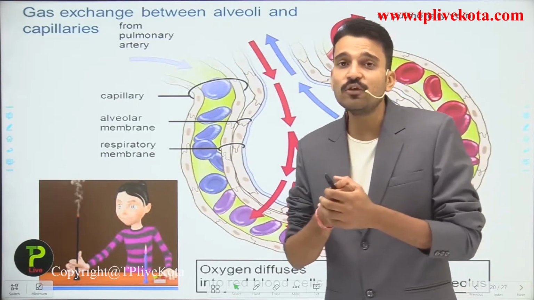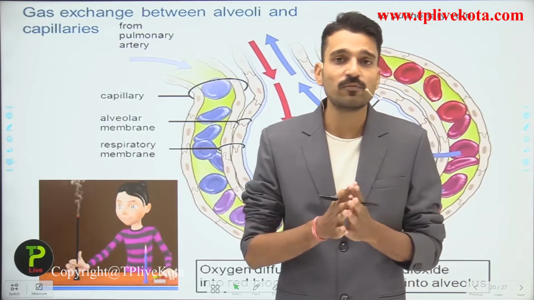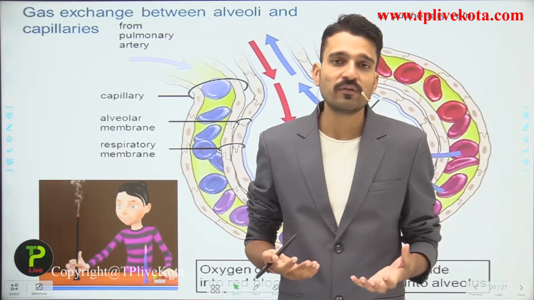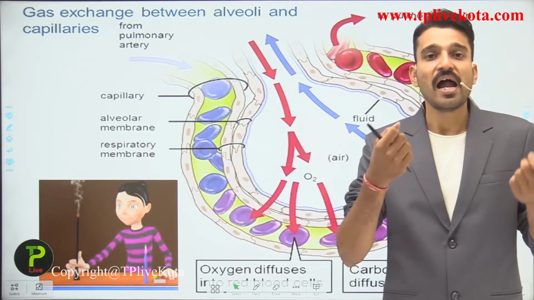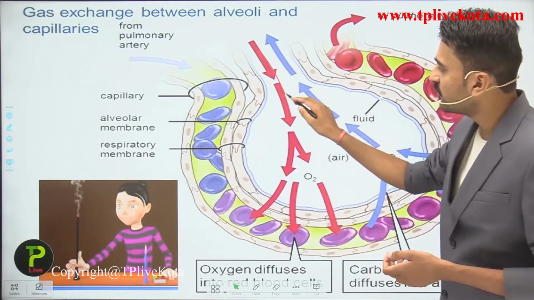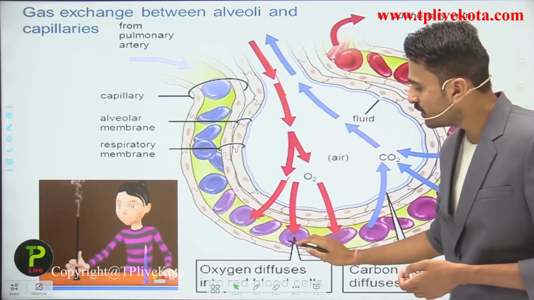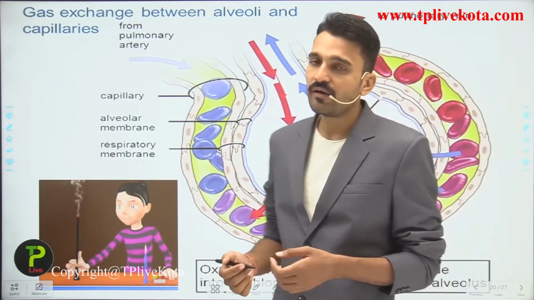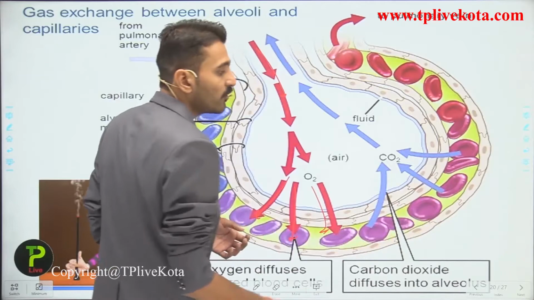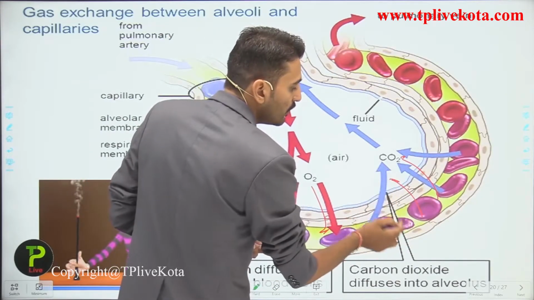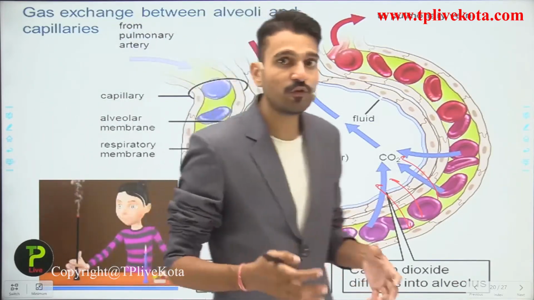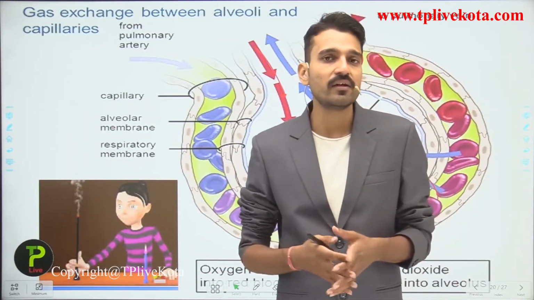So diffusion is very useful for us in our daily life, just because we breathe in oxygen and we breathe out carbon dioxide. So what happens in our body when we breathe in oxygen and it diffuses into the capillaries? Here you can see the oxygen is coming and it is diffusing into the capillaries containing the red blood cells, while the deoxygenated blood, which is containing carbon dioxide, is diffusing back into the alveolus, and from there it moves out of our body. So diffusion is very helpful in maintaining the life processes.